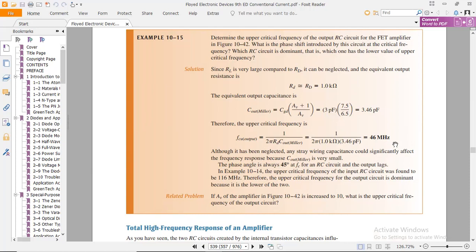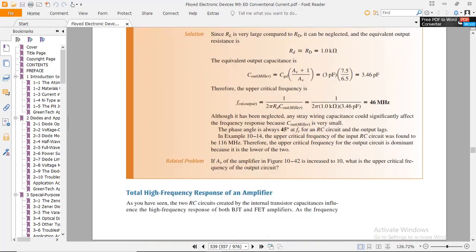Before two lectures we ended the topic of lower frequency response, and starting from the previous lecture till today we are discussing the higher frequency response. Now move on to the next topic, that is the total high frequency response of an amplifier. This is today's topic.